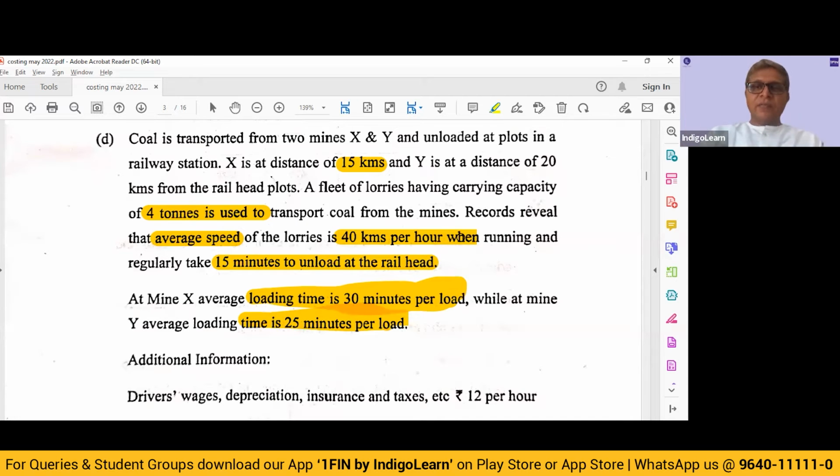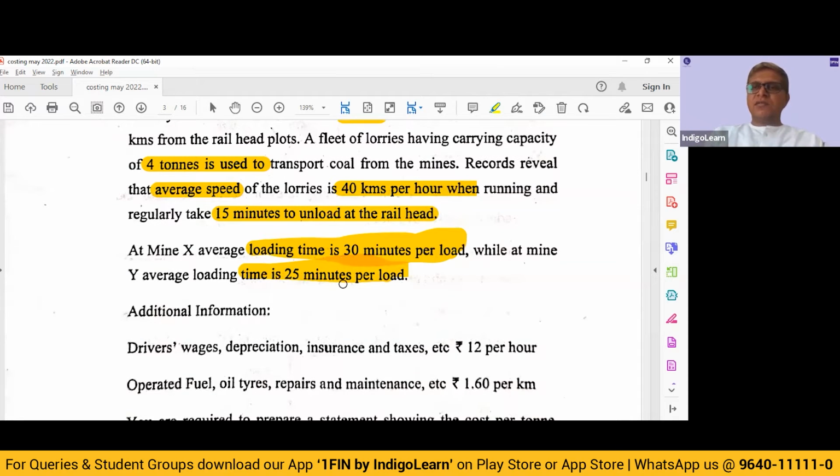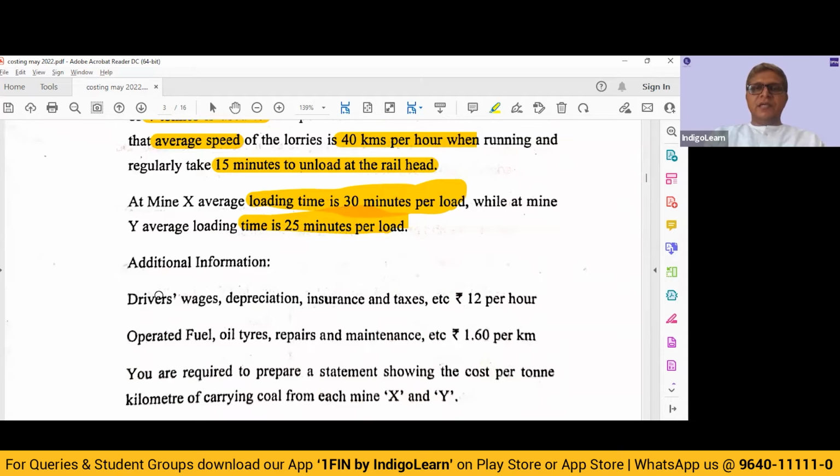Likewise, we can calculate for mine Y also. So that is the basic working that you will have to do. Now let's look at the additional information. Driver wages, depreciation and insurance is rupees 12 per hour. So 90 minutes is 1.5 hours. Based on that, you will have to calculate it if the total time is 90 minutes.